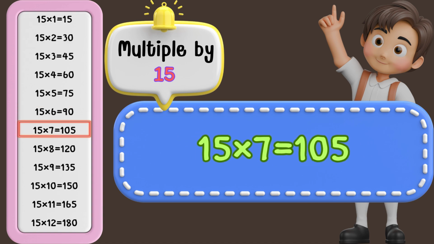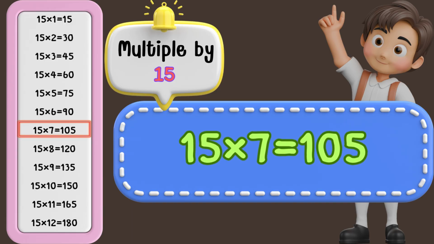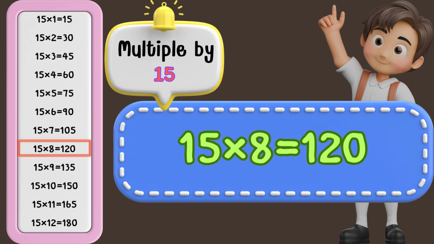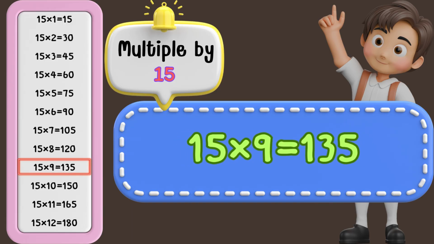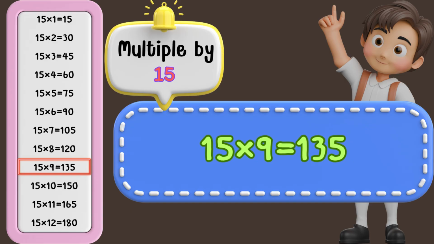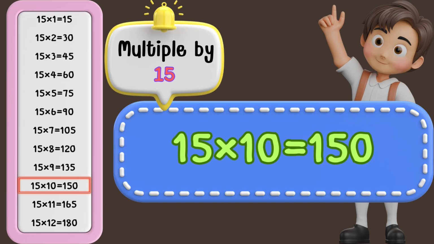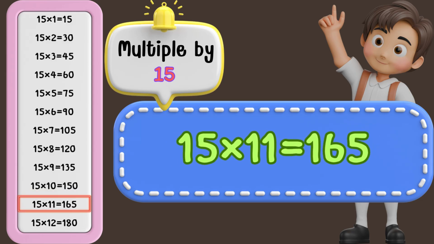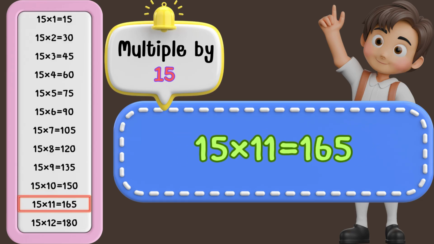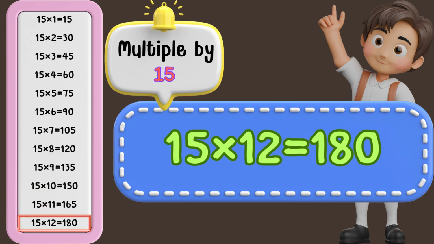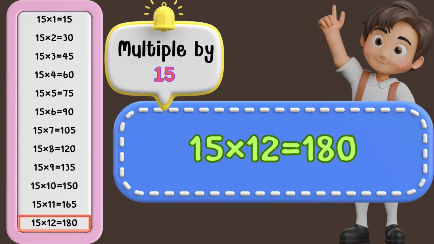15 times 7 is 105. 15 times 8 is 120. 15 times 9 is 135. 15 times 10 is 150. 15 times 11 is 165. 15 times 12 is 180.